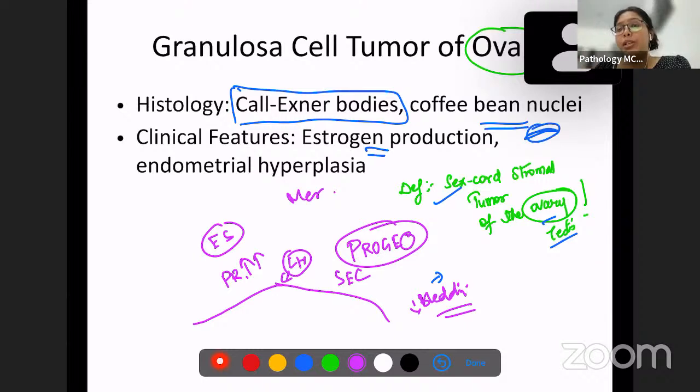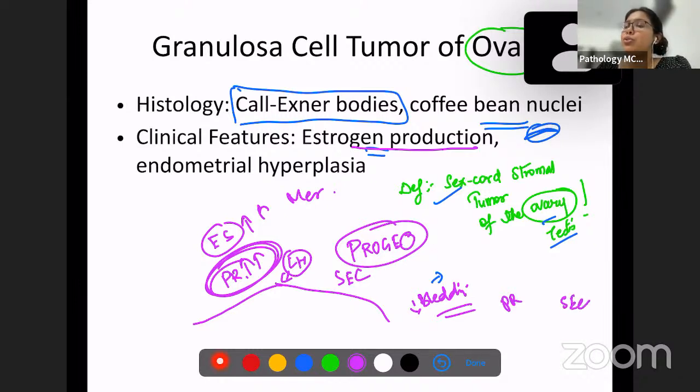So remember, whenever Call-Exner bodies are there, granulosa cells are going to get produced in more number and they're going to increase estrogen production. So when estrogen production is more, naturally proliferative phase is going to go high, because if proliferative phase is going to turn into secretory phase, that means estrogen should go down and progesterone should go up, which is not going to happen. So proliferation is going to go on.